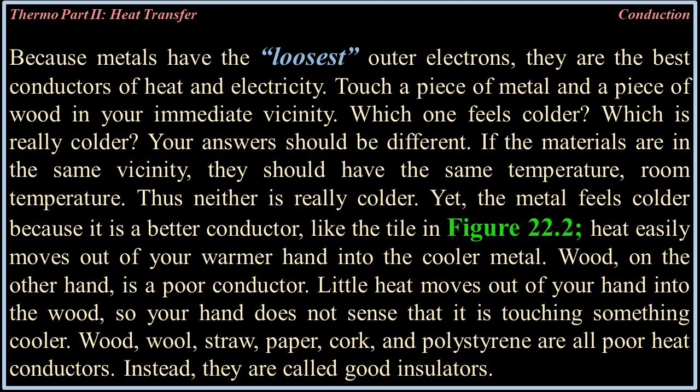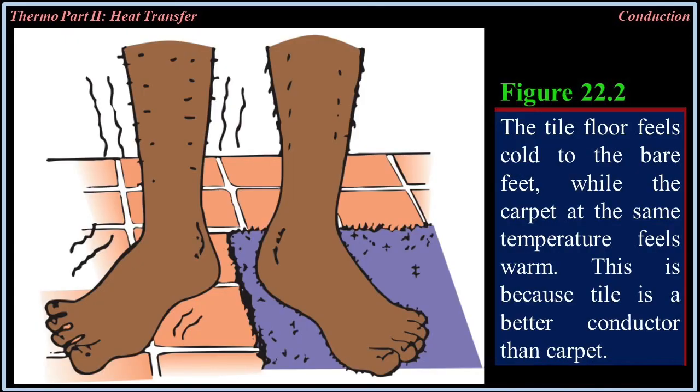Wood, on the other hand, is a poor conductor. Little heat moves out of your hand into the wood, so your hand does not sense that it is touching something cooler. Wood, wool, straw, paper, cork, and polystyrene are all poor heat conductors. Instead, they are called insulators. Figure 22.2, the tile floor feels cold to the bare feet, while the carpet at the same temperature feels warm. This is because tile is a better conductor than carpet.